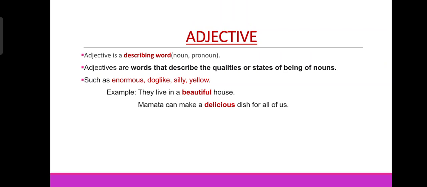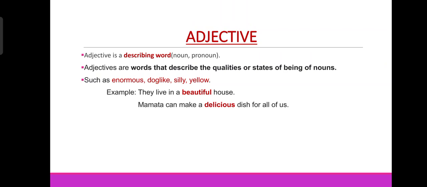It may be bad, it may be good, it may be beautiful, may be ugly, may be small, may be big, whatever. But when we say a beautiful house, that means we only talk about the beautiful house. So the word beautiful described something more about that noun house. That's why we call beautiful the adjective here.